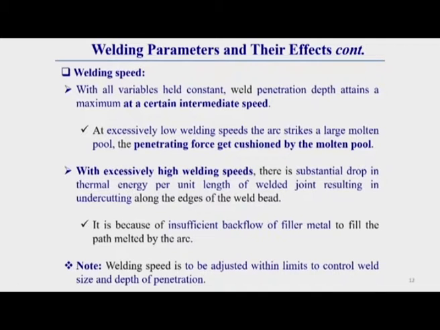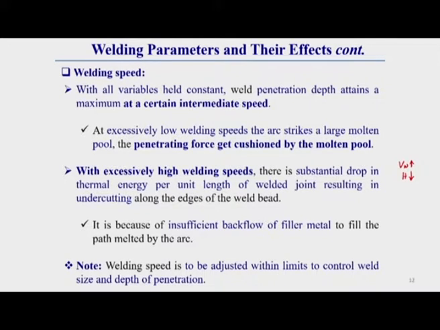Now another thing you should remember: with excessively high welding speed, there is a substantial drop in thermal energy per unit length, because if the welding speed is very high, the heat input per unit length will decrease tremendously.